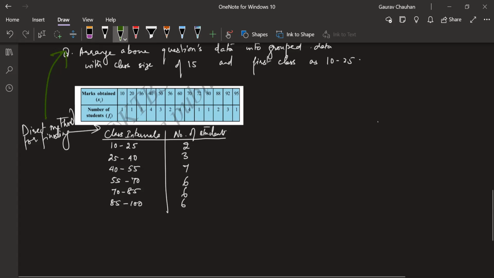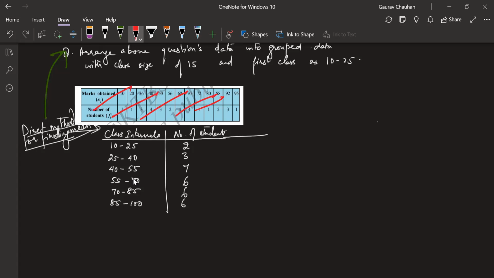Now for the direct method, I need your attention back in 10, 9, 8. Underline the heading direct method for finding mean. 5, 4, 3, 2, and 1. All right. Now there is something different that I'll do for the direct method. Forget about this data. We are just going to use this data.